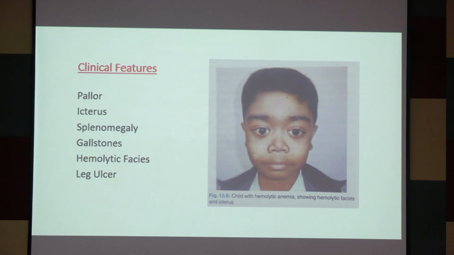Leg ulcer we will get in sickle cell anemia. Okay. And what is left is splenomegaly. Splenomegaly we will get in thalassemia major, maybe in thalassemia intermedia as well. So in every patient pallor will be there, but we will not get all clinical features in a single patient. Okay. Depending on the type of hemolytic anemia, clinical features will be different.